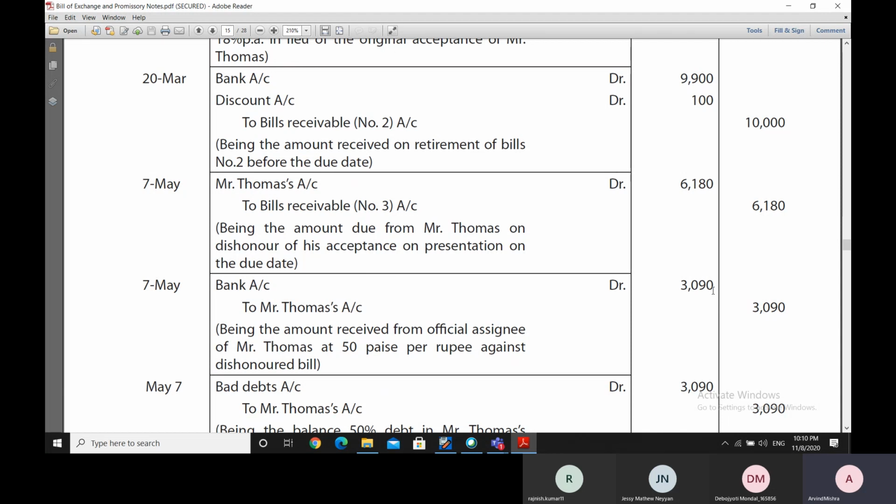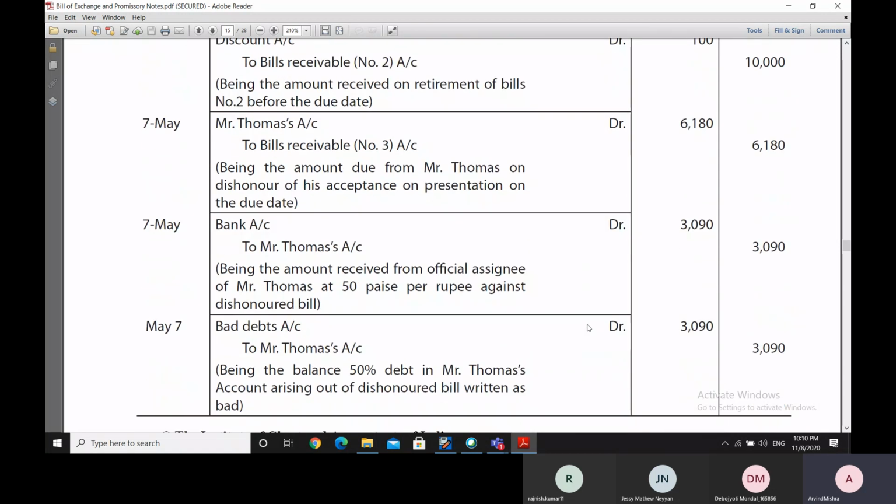3,090 is received in the bank account from the official assignee of Mr. Thomas, and in respect of the remaining 3,090, that is a bad debt, so it will not be received. So that is finally debited to the bad debt account, and after doing this, the credit goes to Mr. Thomas's account, acknowledging that Mr. Thomas's account is now squared up.